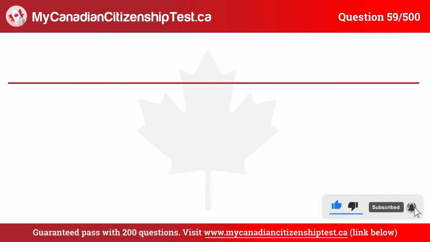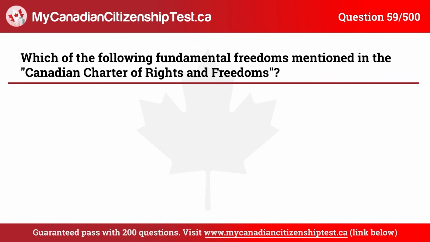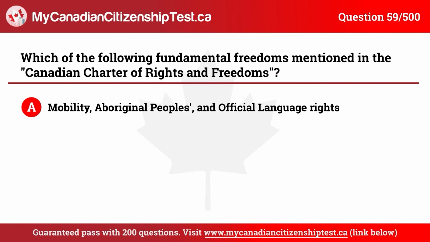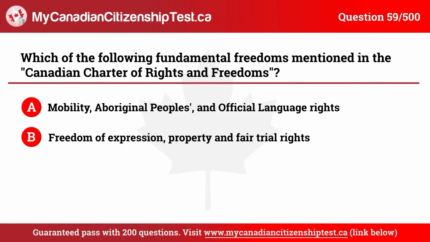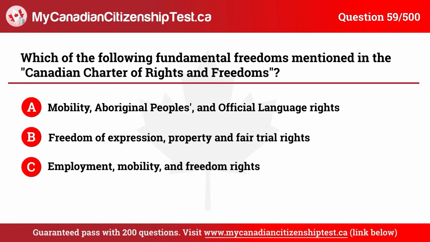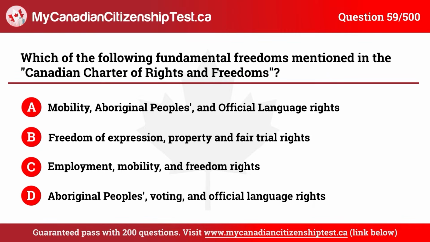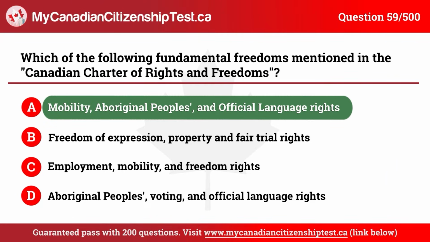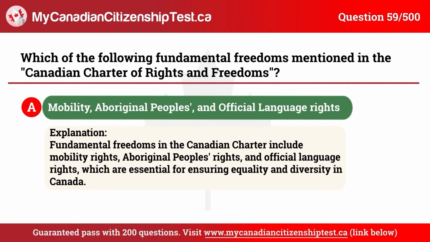Question 59. Which of the following are fundamental freedoms mentioned in the Canadian Charter of Rights and Freedoms? A. Mobility, Aboriginal peoples and official language rights. B. Freedom of expression, property and fair trial rights. C. Employment, mobility and freedom rights. D. Aboriginal peoples, voting and official language rights. The correct answer is A. Mobility, Aboriginal peoples and official language rights.